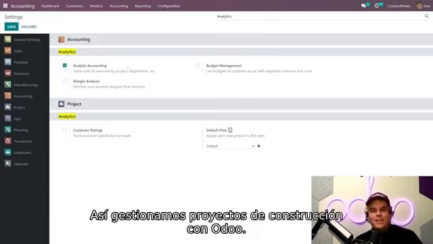And there you have it. This is how you can handle construction projects from A to Z using Odoo.